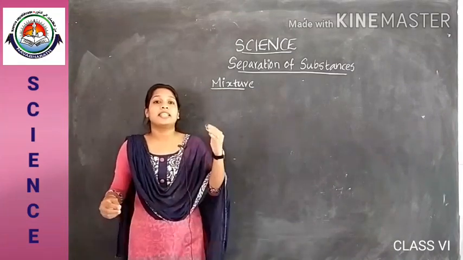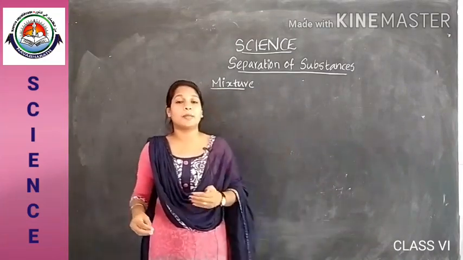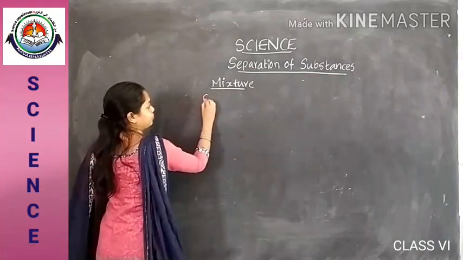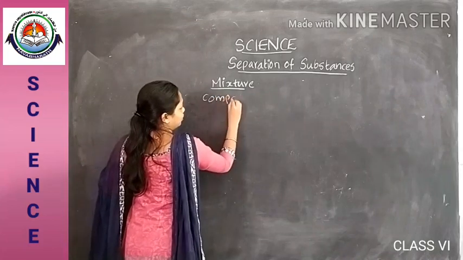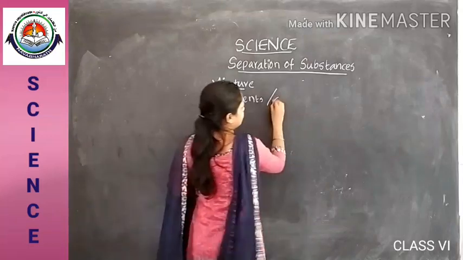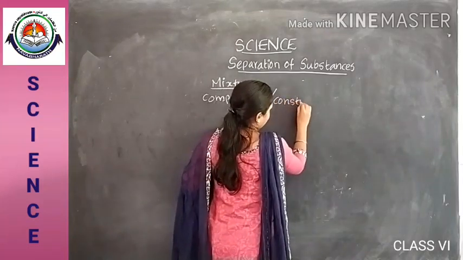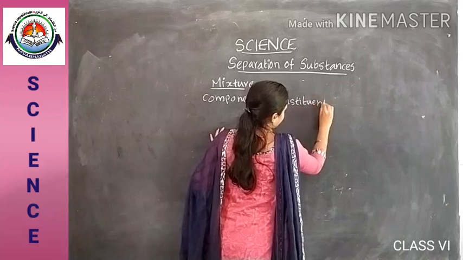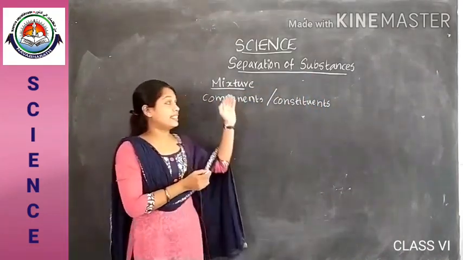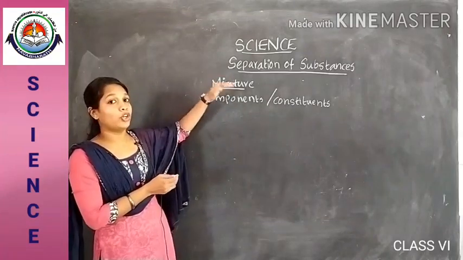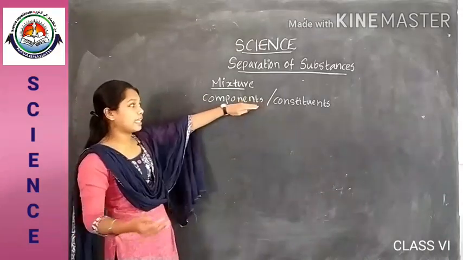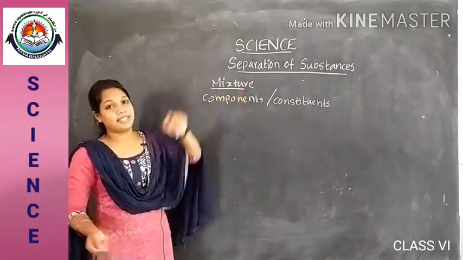The substance that is present in a mixture is called a component or constituent. So different things that are present in a mixture, two or more components. The combination of two or more components is called a mixture.